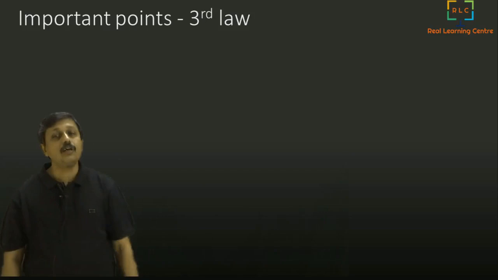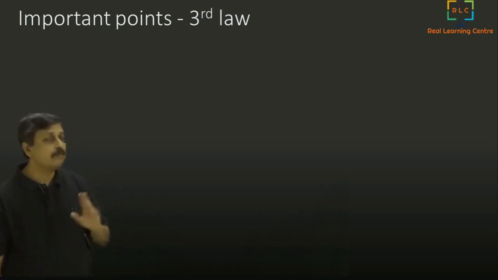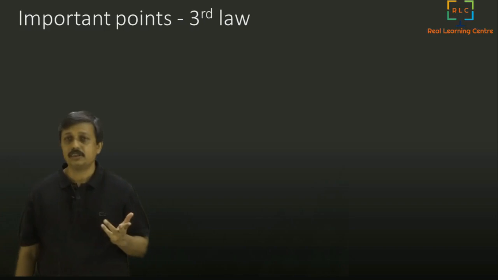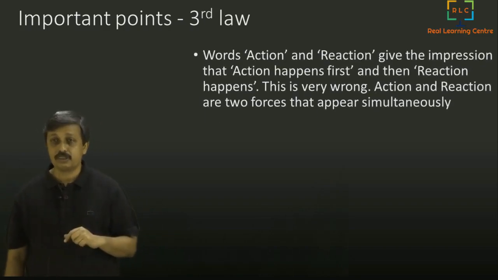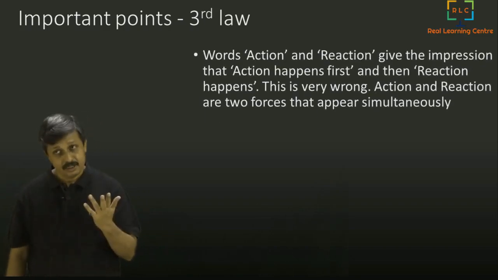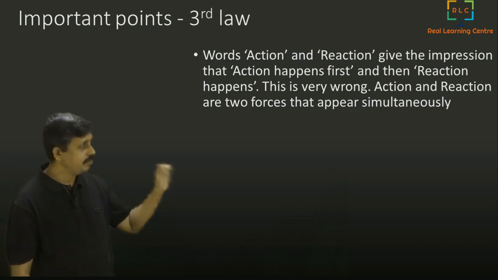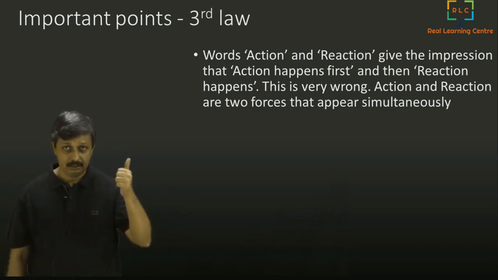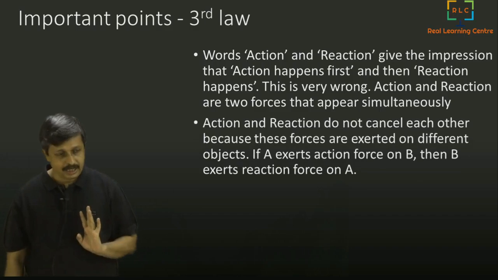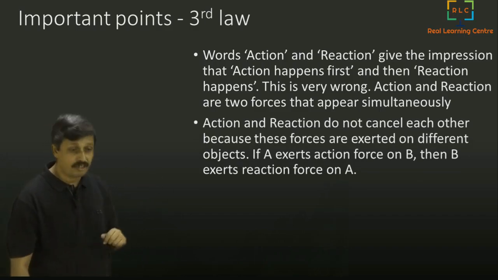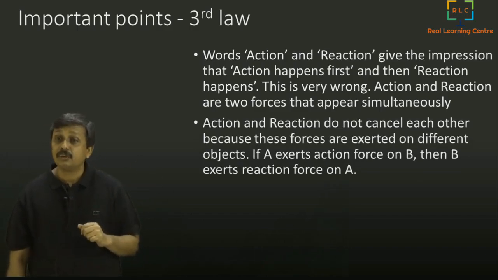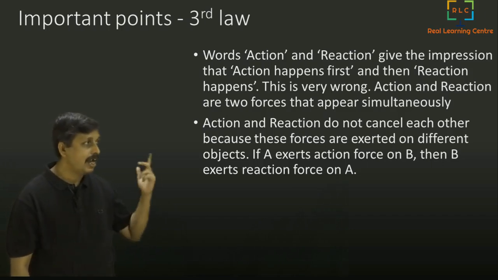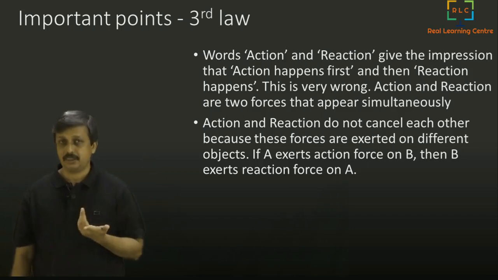Now let's see the important points of Newton's third law. What are the important points that we need to remember? The first and foremost thing is that the words action and reaction give the impression that action comes first. Don't believe that. They happen simultaneously. This is not to be forgotten. The second is that action and reaction do not cancel against each other because they are acting on different objects.